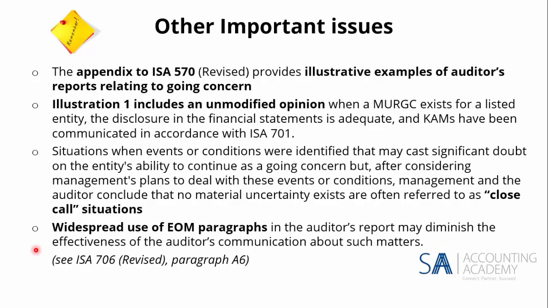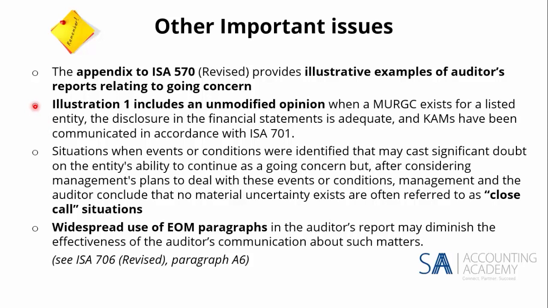Right. Other important issues that we have in here, the appendix to ISA 570 provides illustrative examples of the auditor's reports that relate to going concern. In illustration 1, it is an unmodified opinion, and the unmodified opinion is where there is a material uncertainty for a listed entity.